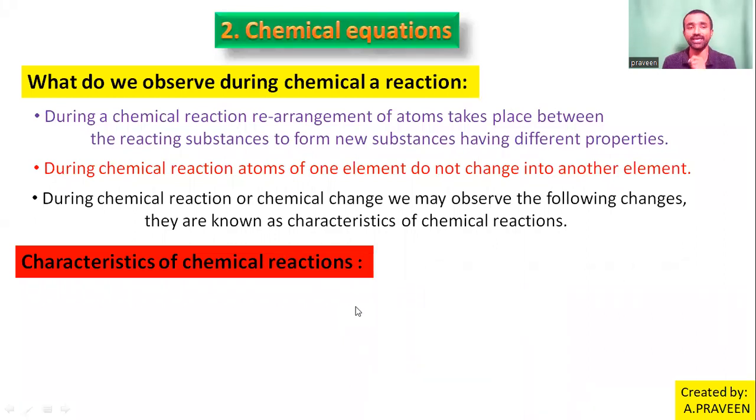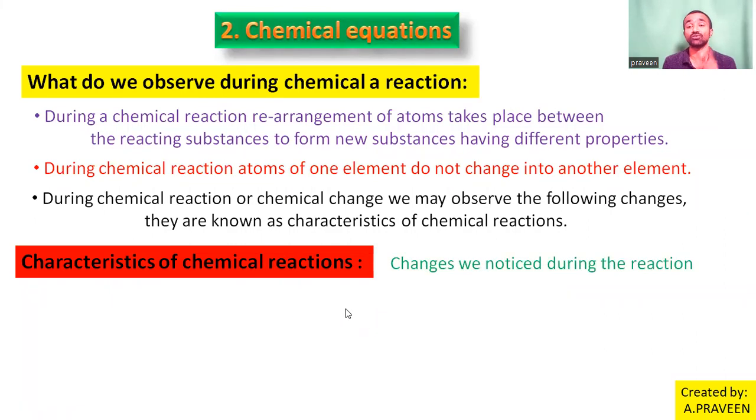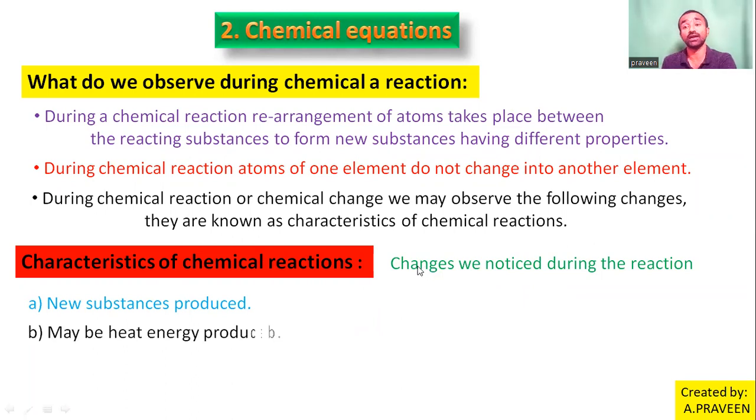What are the changes you noticed in activities 1, 2, 3 or many other reactions also? New substances are formed, we know. Then heat energy changes. In activity 1, we touched the beaker. In activity 3 also you noticed the same thing. The contents become warm. Heat energy is liberated or produced.